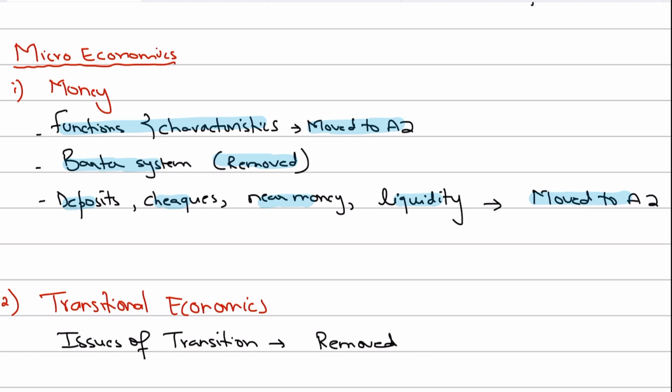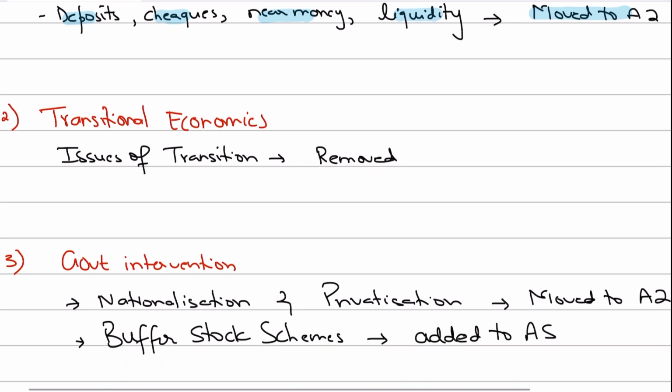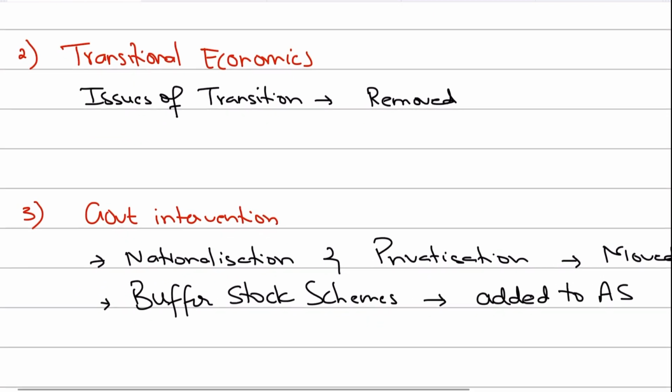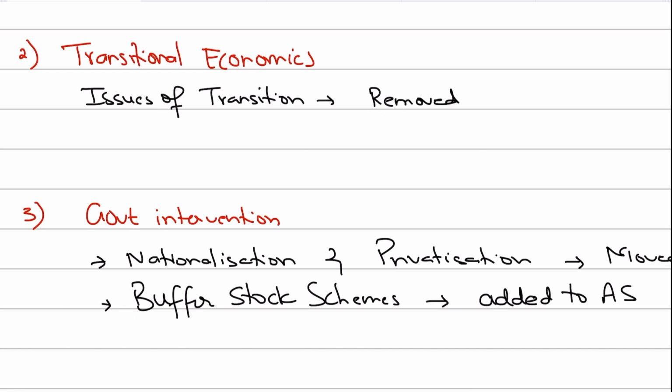Now let's move on to some other changes that are also quite significant, such as transitional economies. We have seen a lot of MCQs up till 2022 that included transitional economies and the issues of transition, where economies transition from planned economies to market economies and what sort of issues arise.